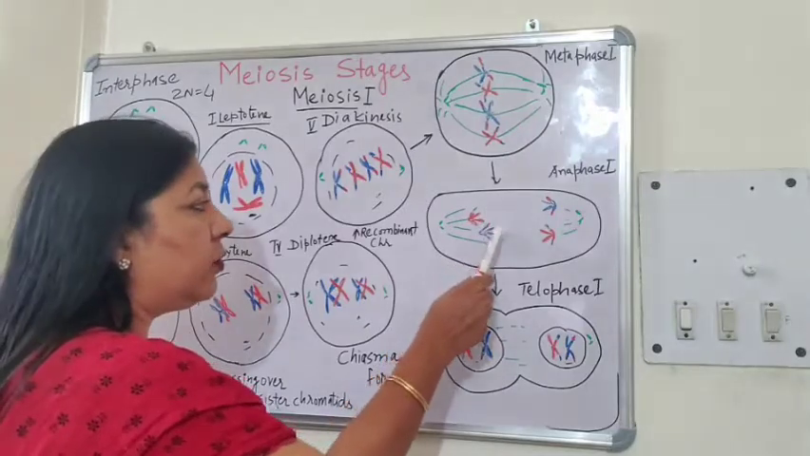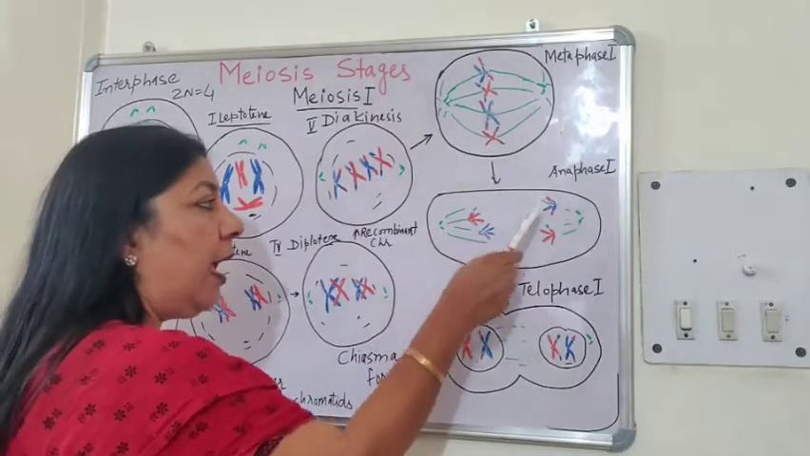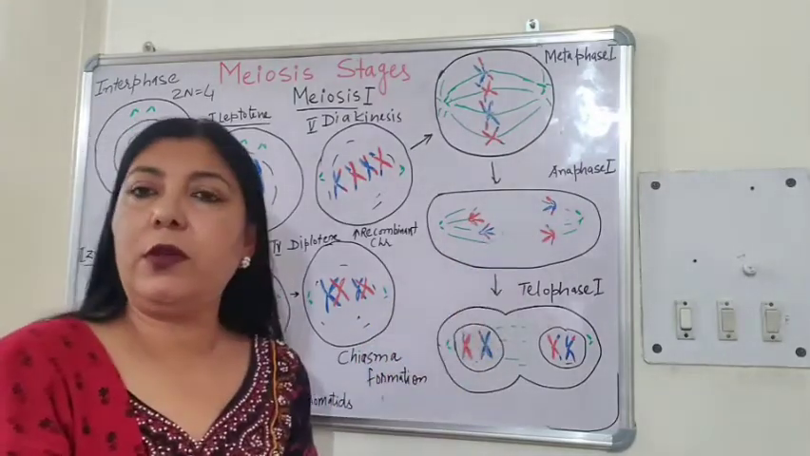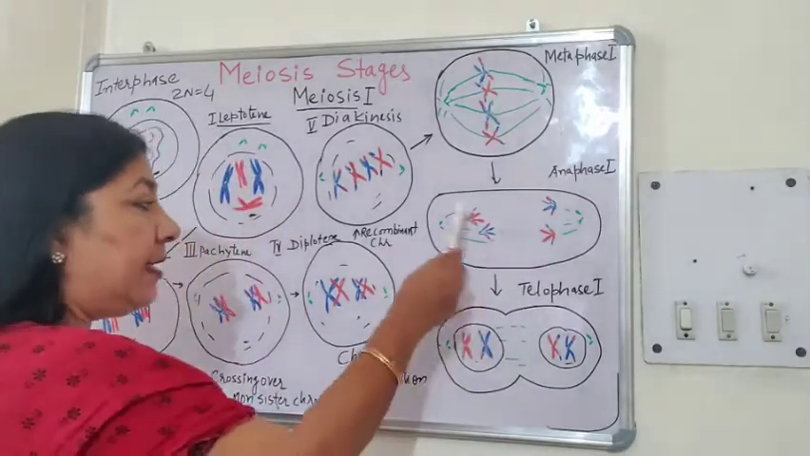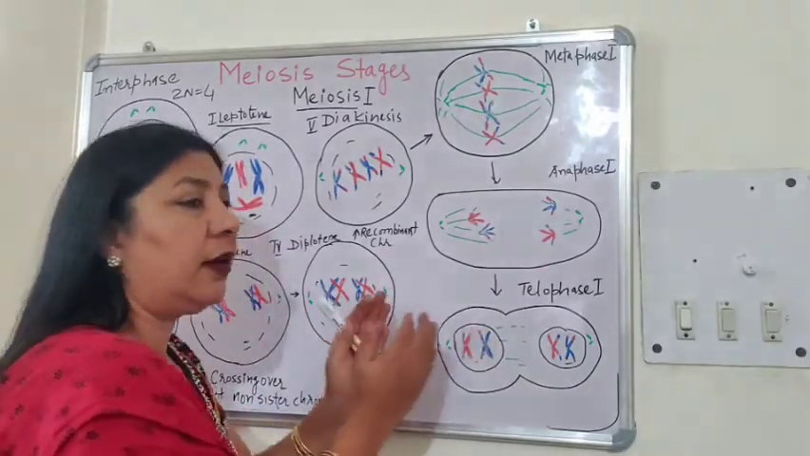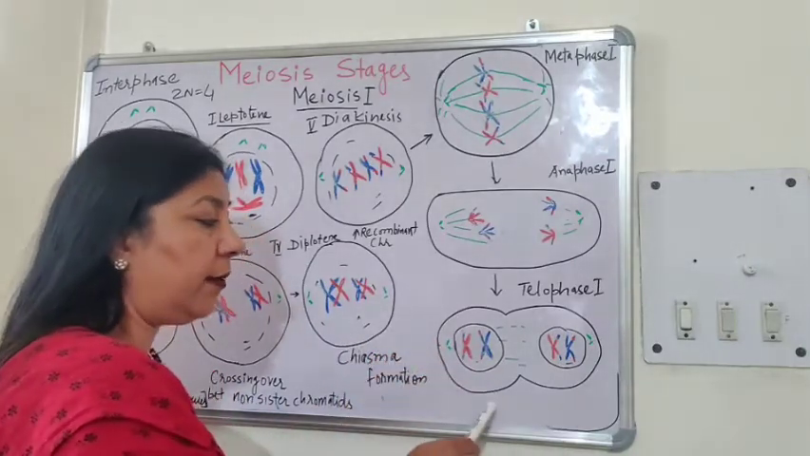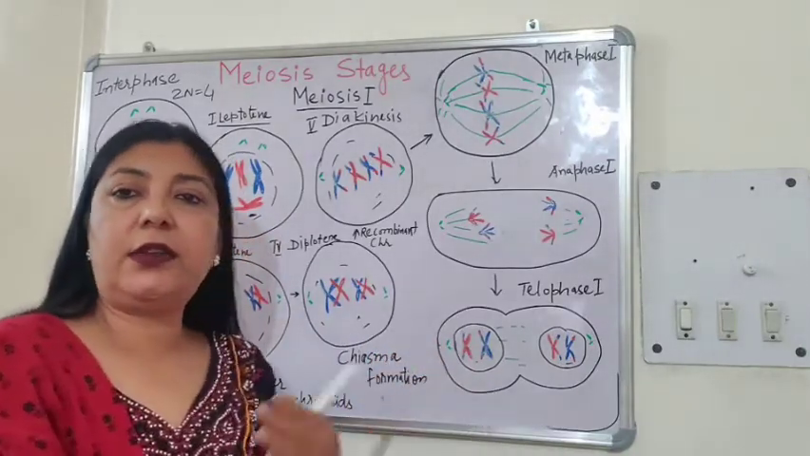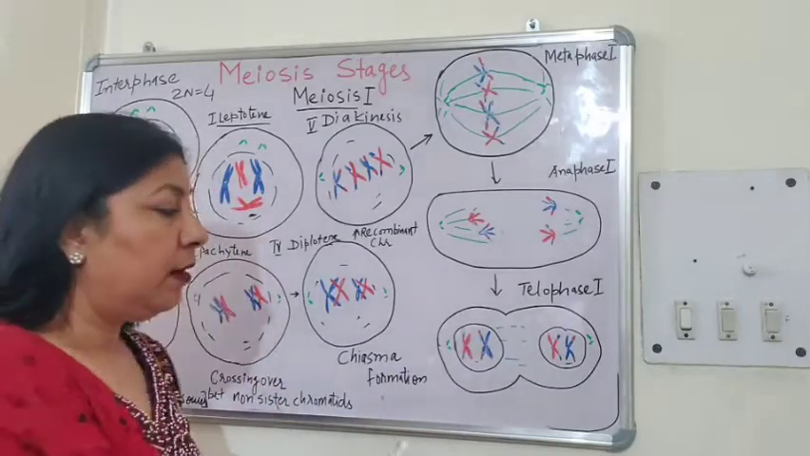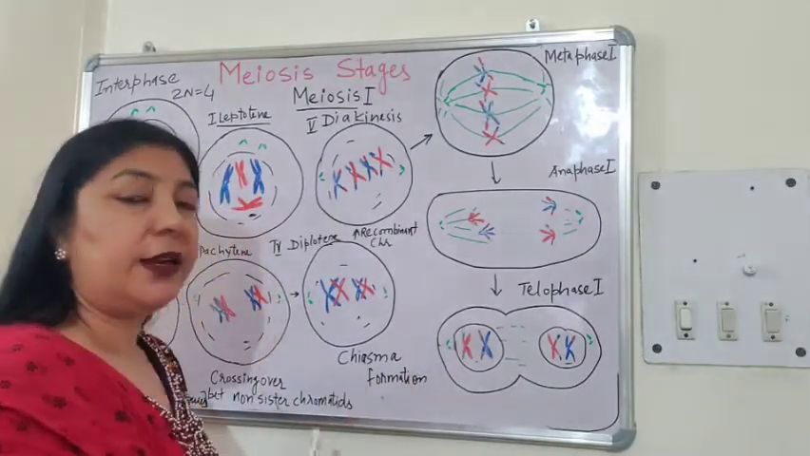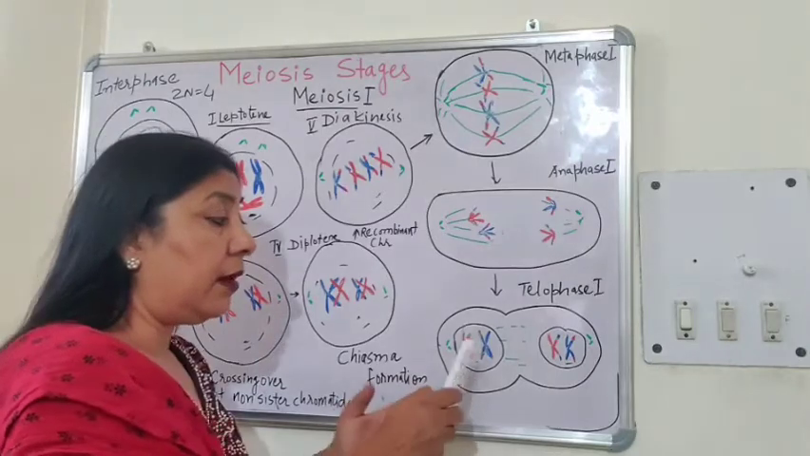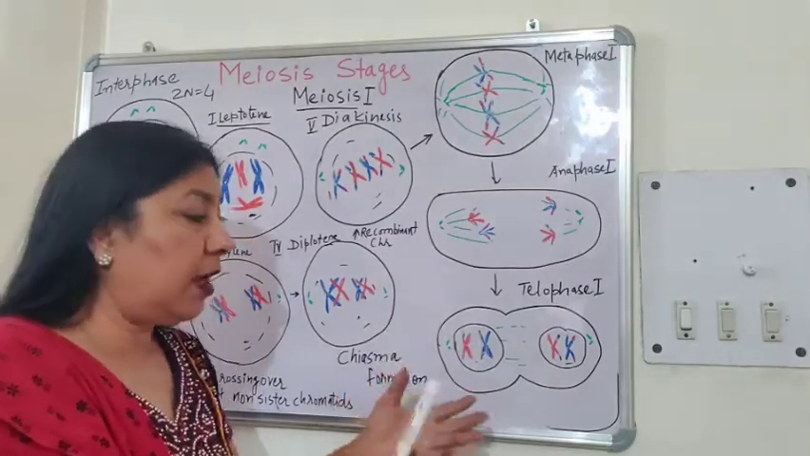So you can see these two chromosomes are moving to this pole and these two chromosomes are moving to this pole. As a result, you can see the number of chromosomes has reduced. This is telophase 1. Telophase 1 is just a reversal of prophase. Again the nuclear membrane has reappeared and the chromosomes are elongating.